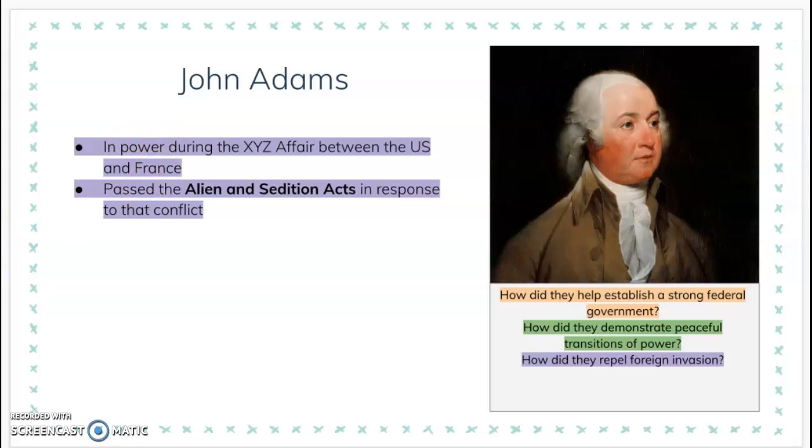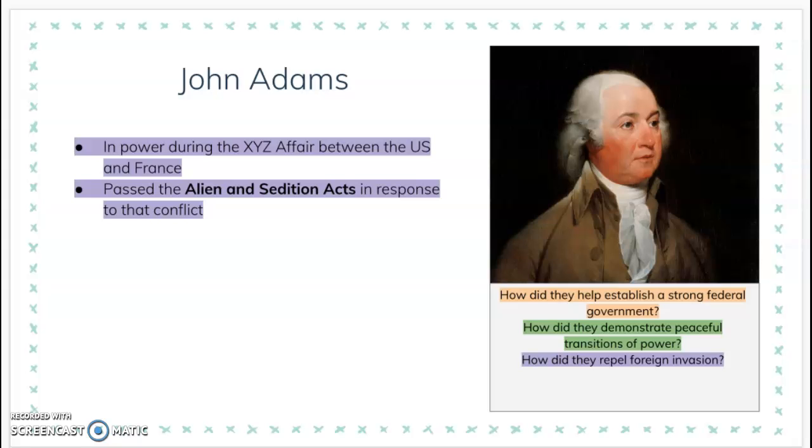Okay, everyone. So once again, we have some blanks on our guided notes and vocabulary words about Adams' presidency. We'll go ahead and start out with the guided notes. So John Adams was the second president of the United States, and during his time in office, the XYZ affair occurred. This was a conflict between the United States and France, which resulted in the United States increasing the size of the Navy and led Adams to pass the Alien and Sedition Acts, which impacted immigration and freedom of speech.